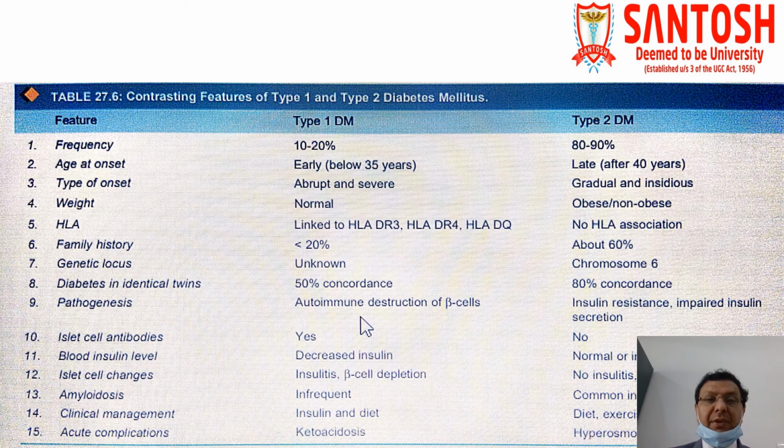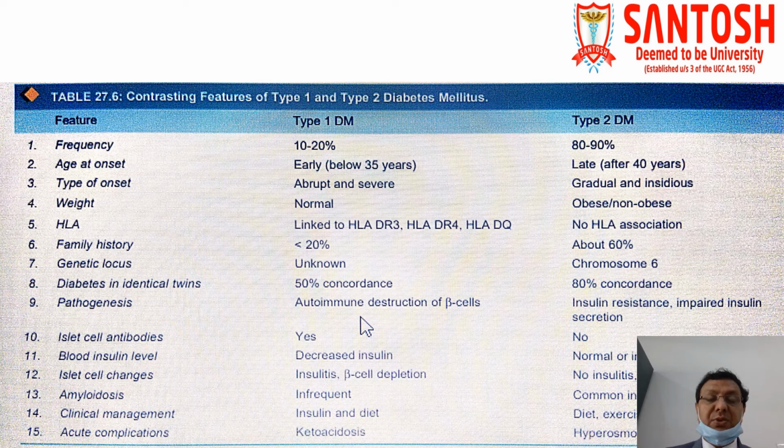So till now, whatever we have discussed about the different types of diabetes mellitus, whether type 1 or type 2, is summarized in table form, and on the basis of that we can easily differentiate type 1 and type 2 diabetes mellitus. This table is very, very important, because if you understand this table, not only can you write diabetes mellitus in detail, but it is also a part of the theory paper which is frequently asked as a difference. Many times these differences are also asked in your oral examination.